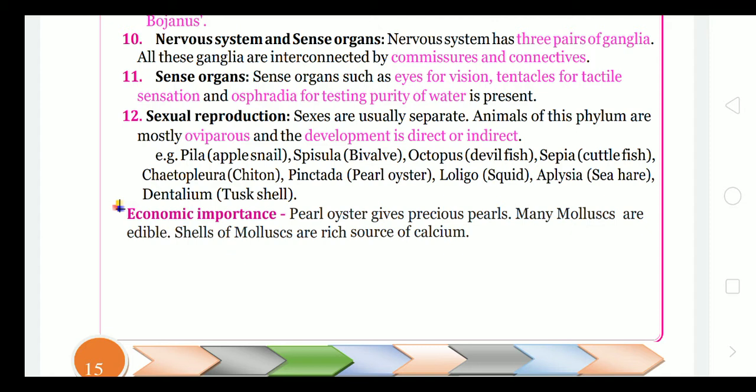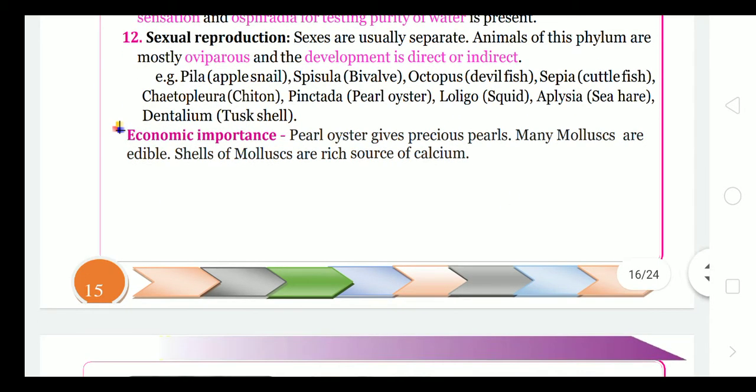Pinctada, that is a pearl oyster. Loligo, that is squid. Aplysia, that is sea hare. Dentalium, that is tusk shell. The cowrie is generally used for playing old games and is also made into a garland for the sadhus.